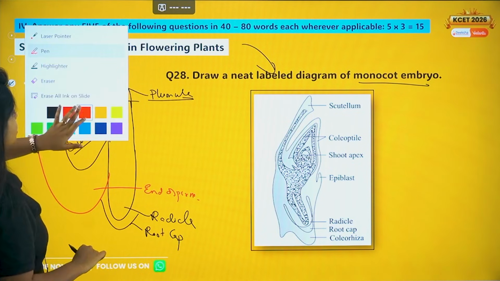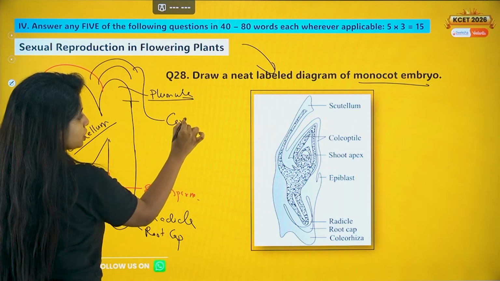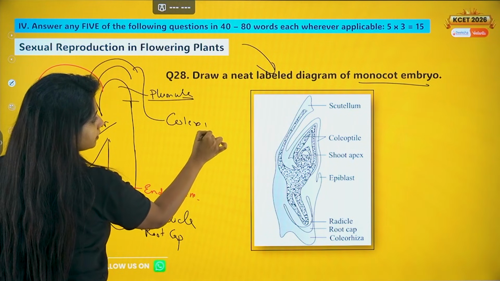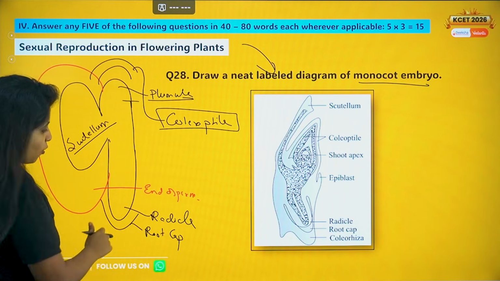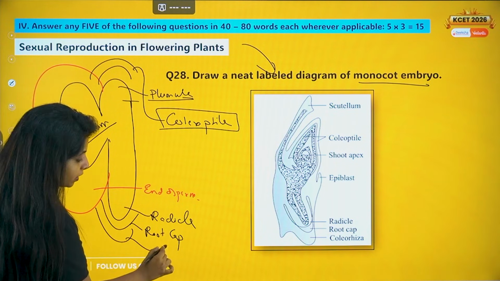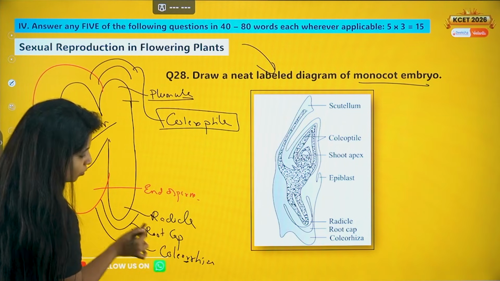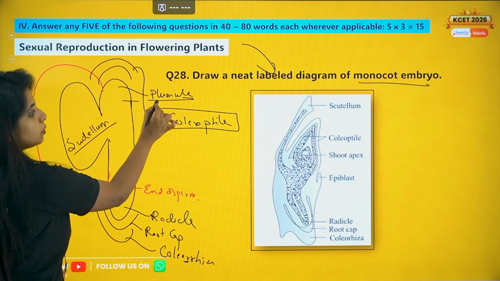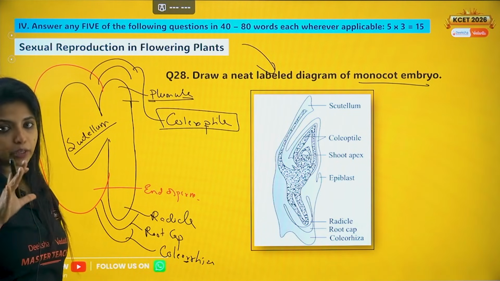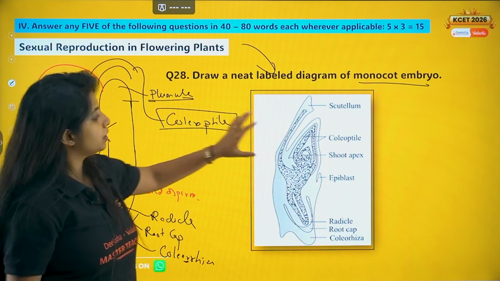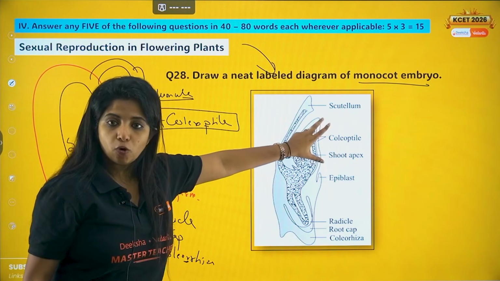Now the plumule is surrounded by something known as coleoptile, which protects the plumule. Over here, the root cap is also protected by something known as coleorhiza. Coleorhiza has an R, root cap also has an R; plumule has a P, coleoptile also has a P. So this is the basic thing that you need to remember. Now how do you put it in picture format? You need the shoot apex, that is the plumule covered by coleoptile.